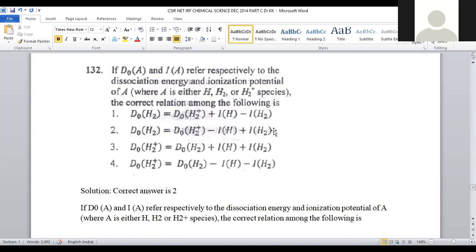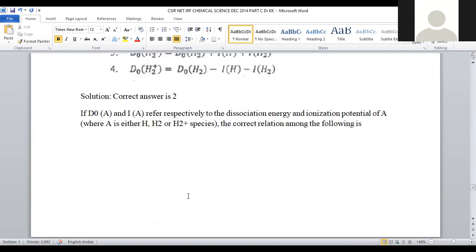So to calculate this dissociation energy theoretically, the formula is the dissociation energy of the hydrogen molecular ion minus the ionization energy of the hydrogen atom plus the ionization energy of the hydrogen molecule. So this is the correct formula. For question number 132, option number 2 is the right answer.